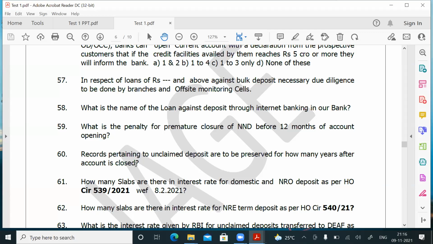Unclaimed deposit is defined under Section 26 of the Banking Regulation Act 1949.